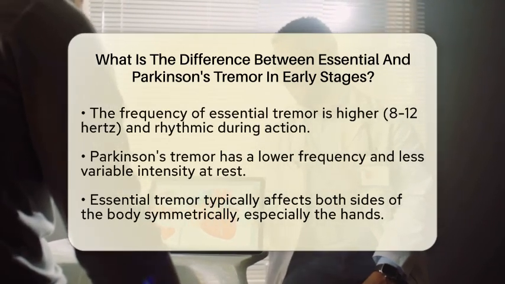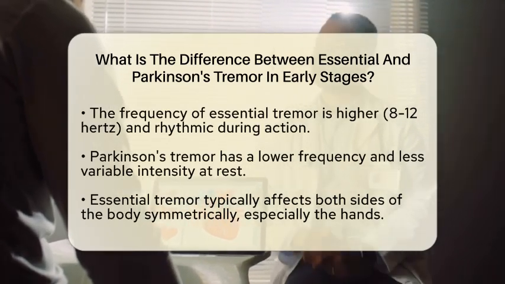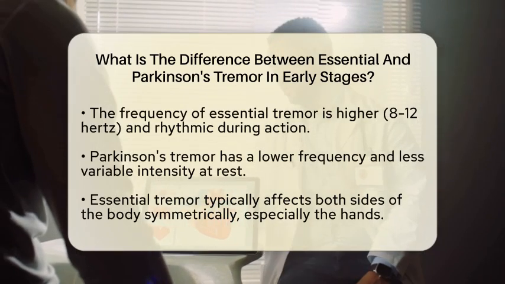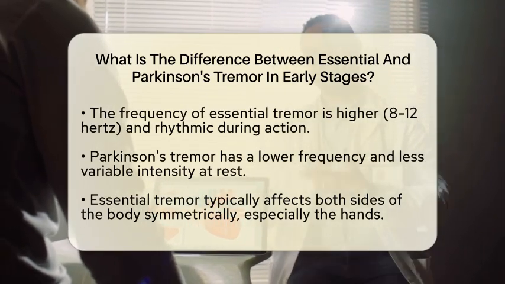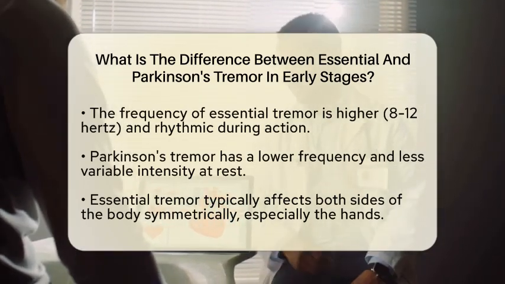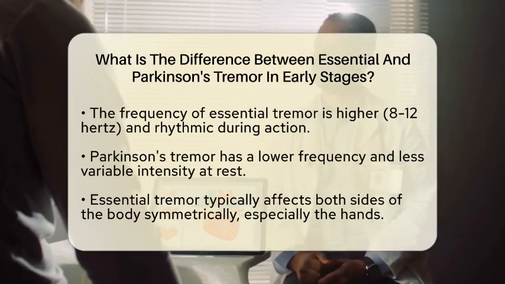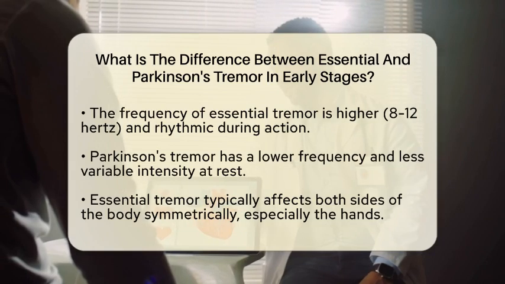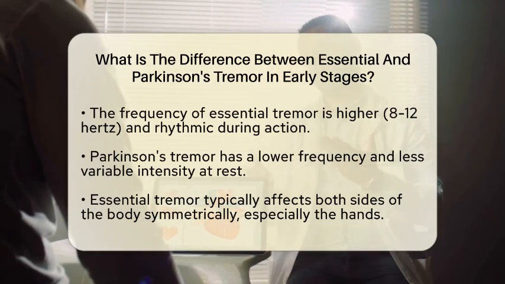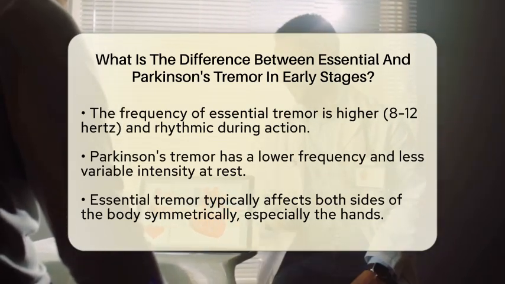Next, we can look at the frequency and intensity of these tremors. Essential tremor usually has a higher frequency, around 8 to 12 Hz, and tends to be rhythmic during action. In contrast, Parkinson's tremor has a lower frequency and is less variable in intensity when the limb is at rest.